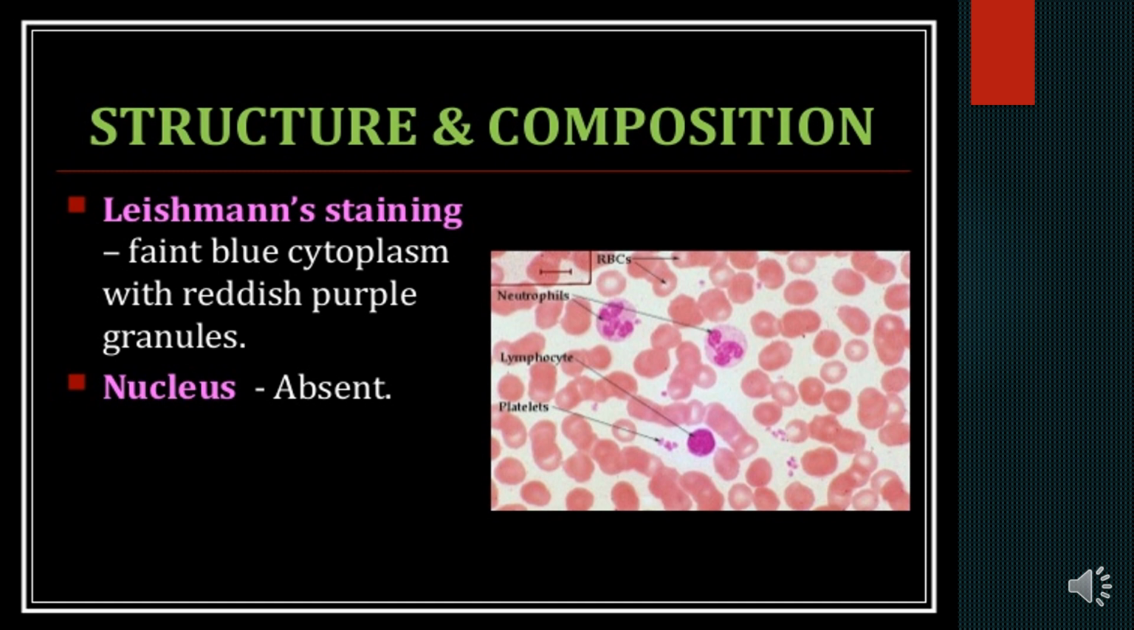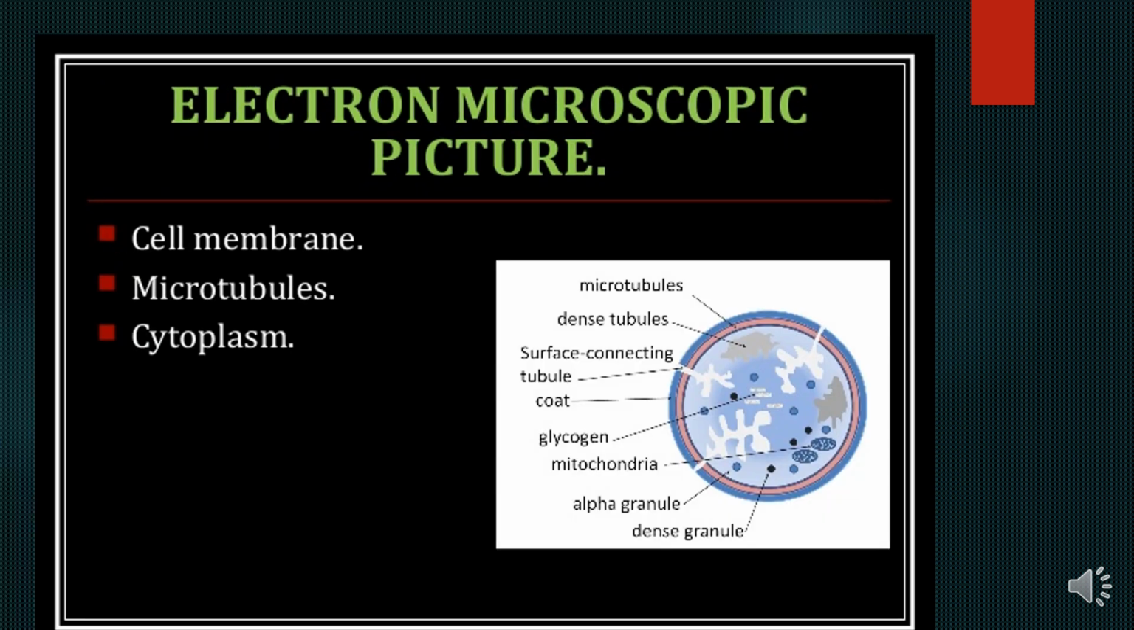When you prepare a peripheral blood smear and stain with the Leishman stain, it gives a faint blue cytoplasm with reddish purple granules. The nucleus is absent, like the RBC. When you see under the electron microscope, the three important structures are the cell membrane, microtubules, and the cytoplasm.